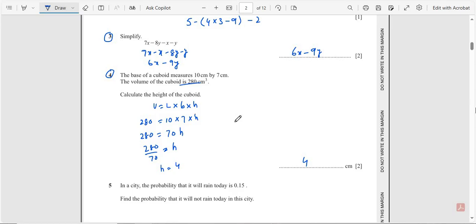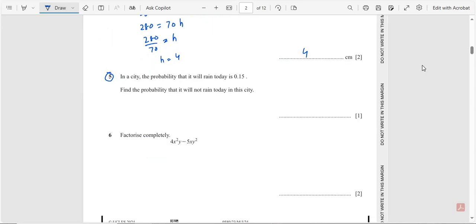Question number 5. In a city, the probability it will rain today is 0.15. Find the probability that it will not rain today in this city. So the probability of not raining is equal to 1 minus 0.15. After calculation we get 0.85. So the final answer is 0.85. Question number 6. Factorize completely x squared y minus 5xy squared. We take x and y common, so the remaining is x minus 5y. This is our final answer.